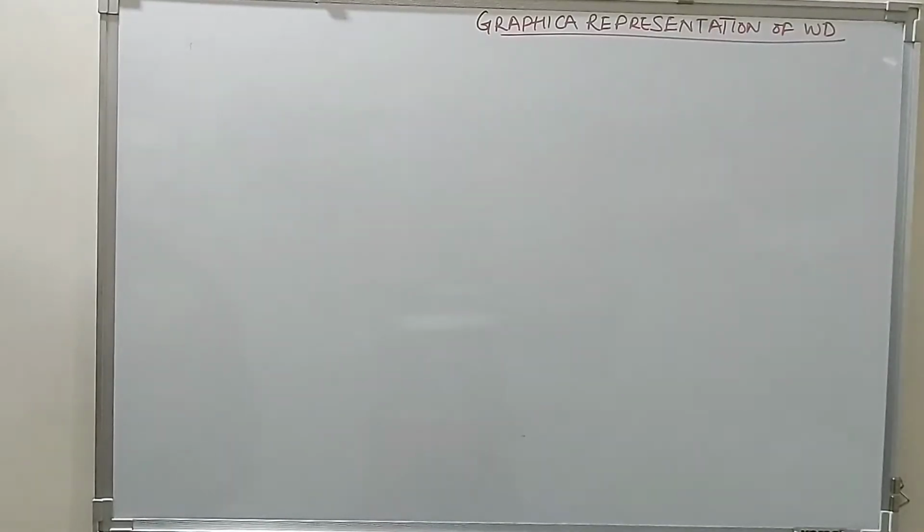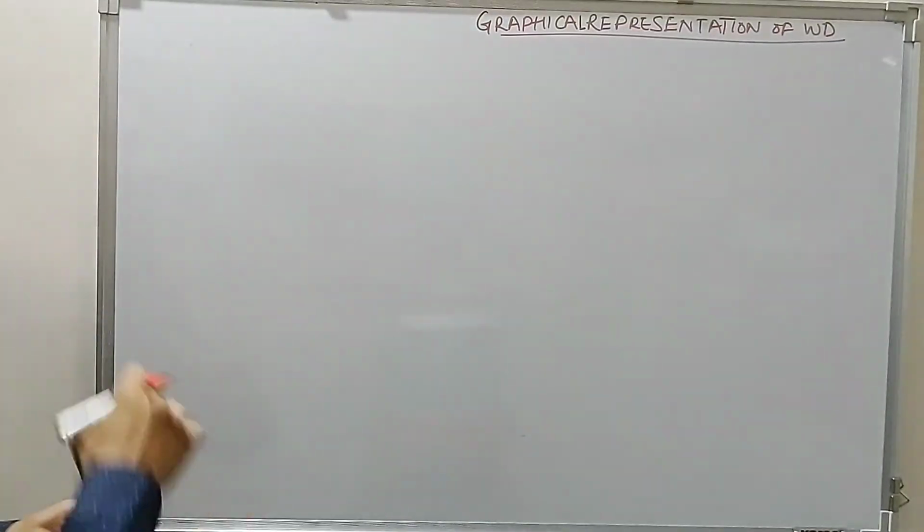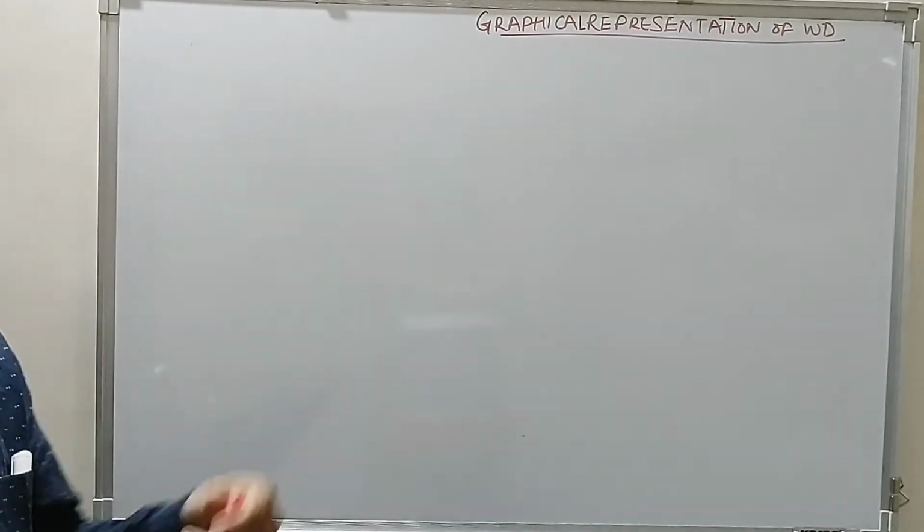Now we'll show the graphical representation of work done under various processes. So we'll take them up one by one. I'll just show you the graph, and how from the graph we can derive the values of work done.